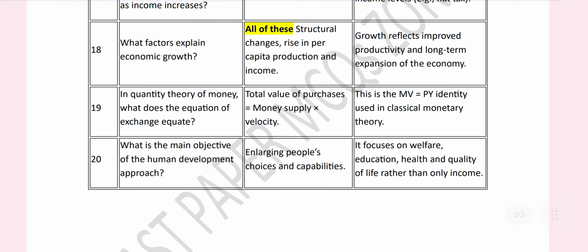Question number 19 is, in the quantity theory of money, what does the equation of exchange equate? Total value of purchases is equal to money supply times velocity.